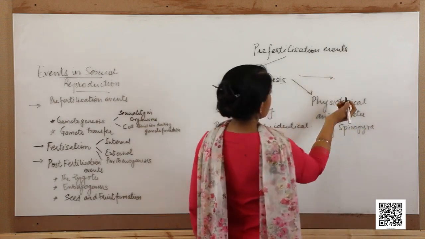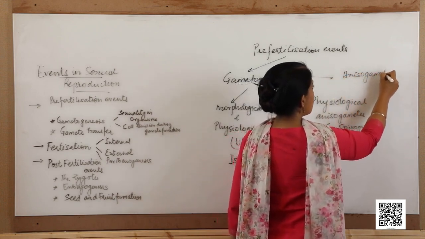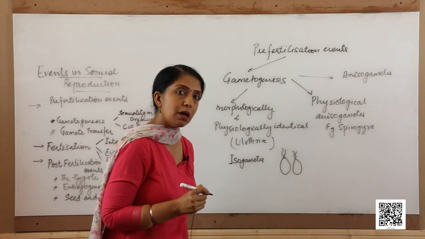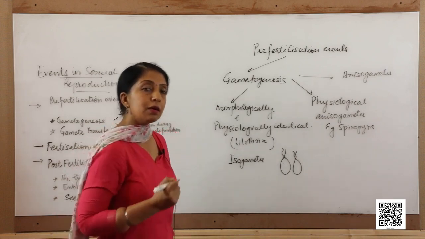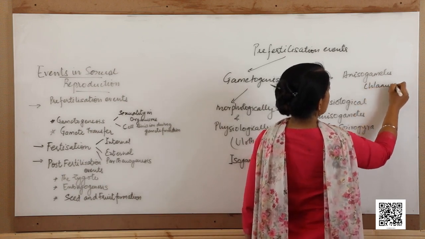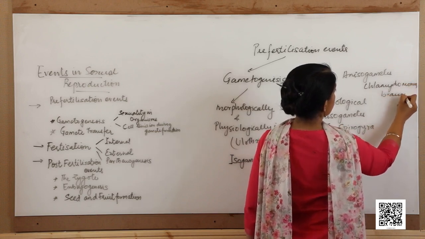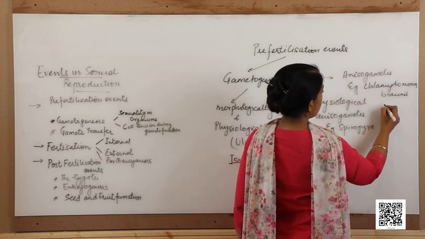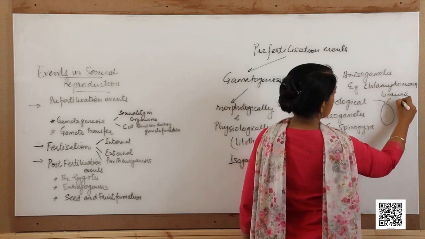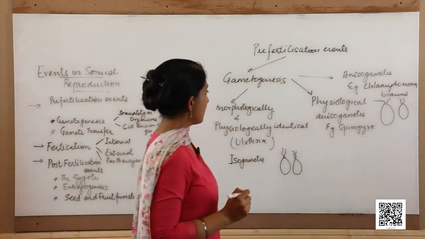The third type of gametes are anisogametes. Anisogametes are the gametes which are morphologically similar but different in their size, and they can be seen in organisms such as Chlamydomonas braunii. So, how do they look? We have one gamete and another gamete. They are morphologically the same but they differ in their size.